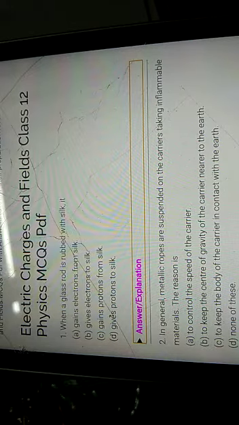So let's see the options. When a glass rod is rubbed with silk, it gains electrons from silk. So this is not the correct answer. Silk gains electrons from the glass rod, the glass rod gives electrons to silk. So B should be the correct answer. The glass rod gives electrons to silk, and by doing this silk gets negatively charged and the glass rod becomes positively charged. Okay, so for your first question, your correct option is B.